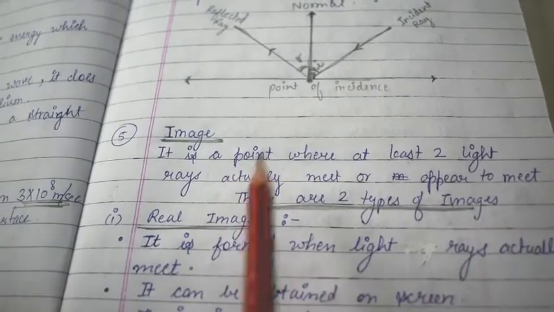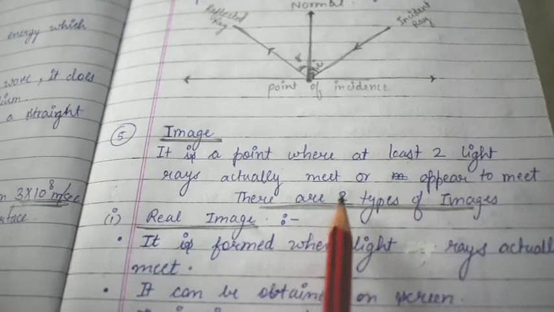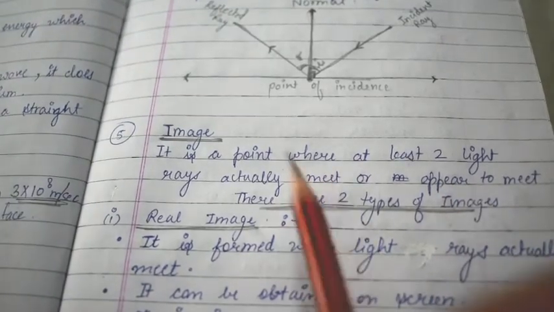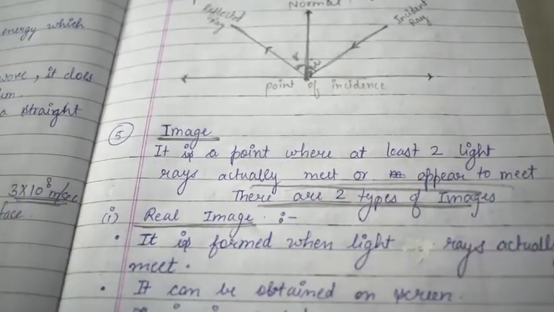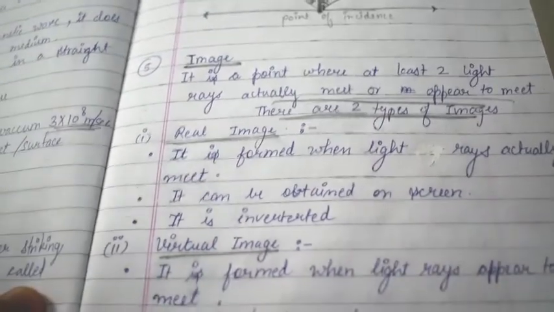So what is an image? It is a point where at least two light rays actually meet or appear to meet. At least two light rays are required to form an image. There are two types of images: real image and virtual image.